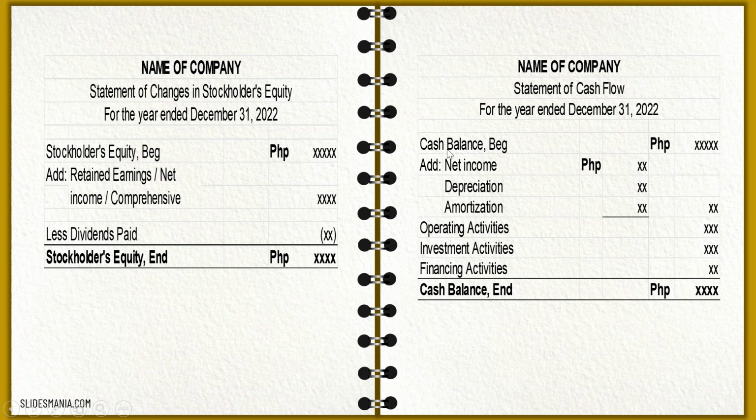So you need to have first your cash balance beginning. You add back the net income, add back the depreciation, add back the amortization, and then you add or deduct the result on the operating activities, the result on the investing activities, the result on the financing activities. Again, it should be balanced with your statement of financial position.